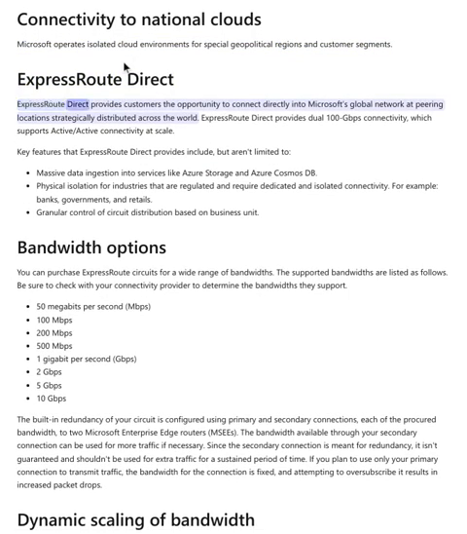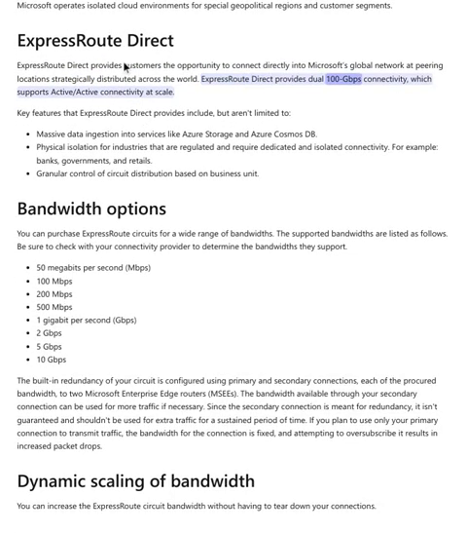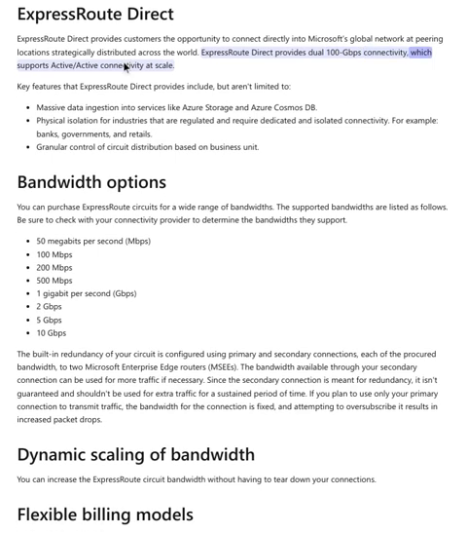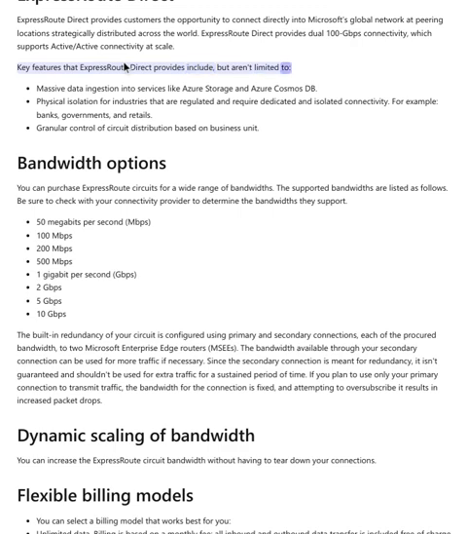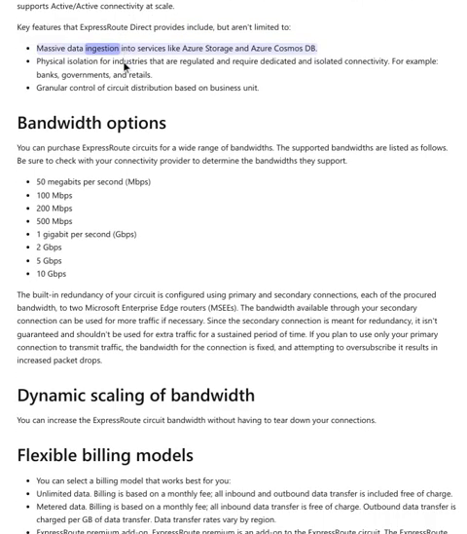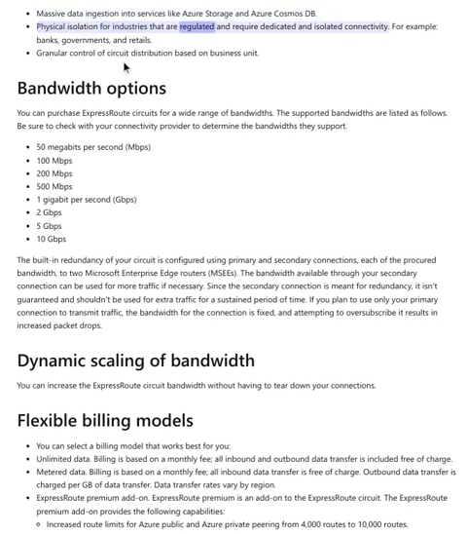ExpressRoute Direct. ExpressRoute Direct provides customers the opportunity to connect directly into Microsoft's global network at peering locations strategically distributed across the world. ExpressRoute Direct provides dual 100 Gbps connectivity, which supports active/active connectivity at scale. Key features that ExpressRoute Direct provides include, but aren't limited to, massive data ingestion into services like Azure Storage and Azure Cosmos DB, physical isolation for industries that are regulated and require dedicated and isolated connectivity. For example, banks, governments, and retail. Granular control of circuit distribution based on business unit.